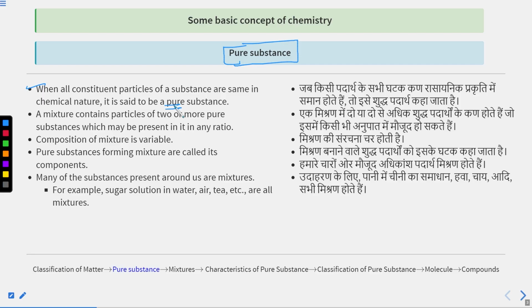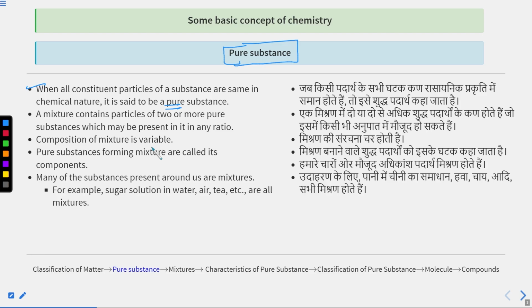Pure substances have constant composition and constant properties throughout the sample. You have to learn and understand these things very carefully.